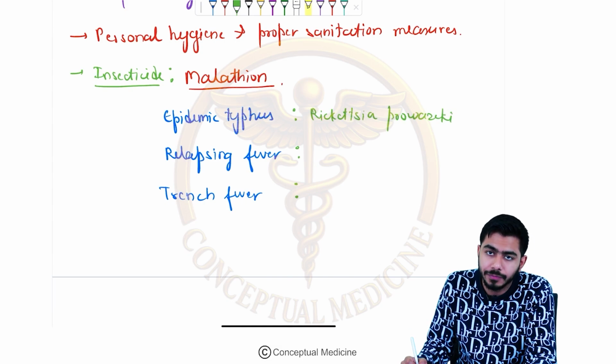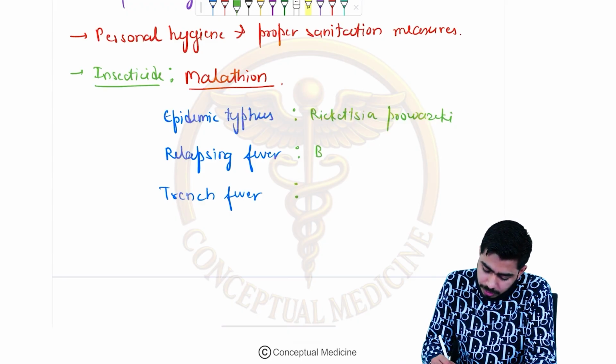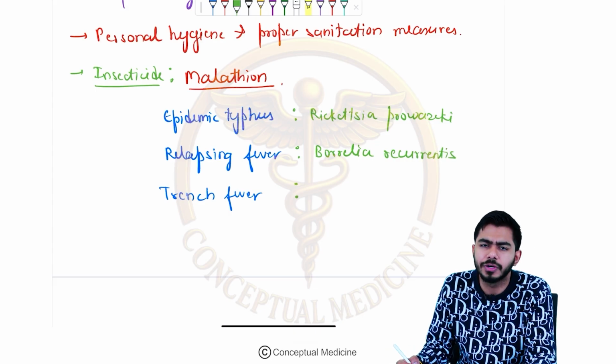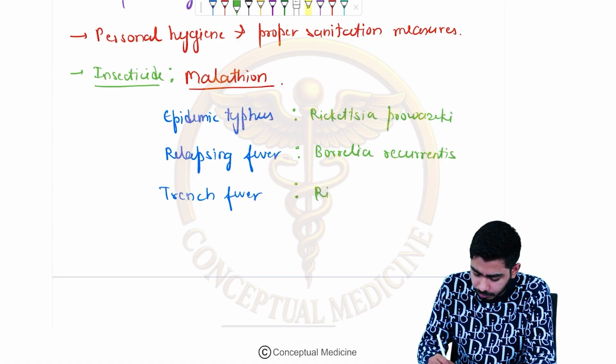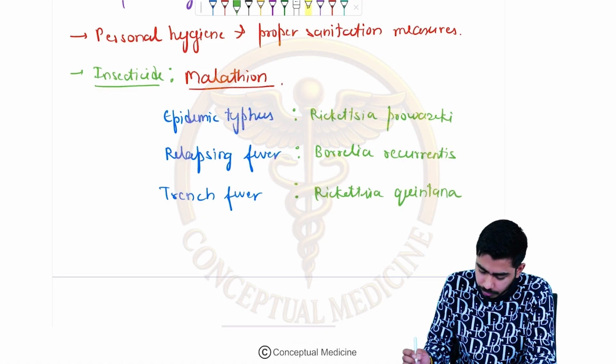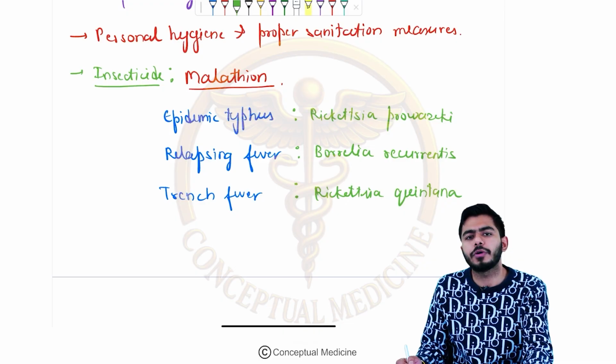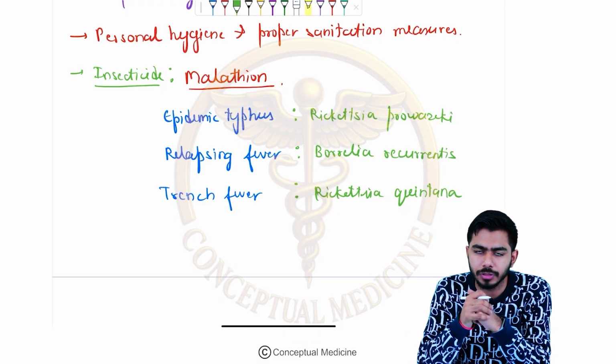If you talk about the relapsing fever, it is caused by Borrelia recurrentis. This you might have covered in your microbiology also. And trench fever is caused by Rickettsia quintana, right? So these are some important points about the lice or the louse. Thank you.